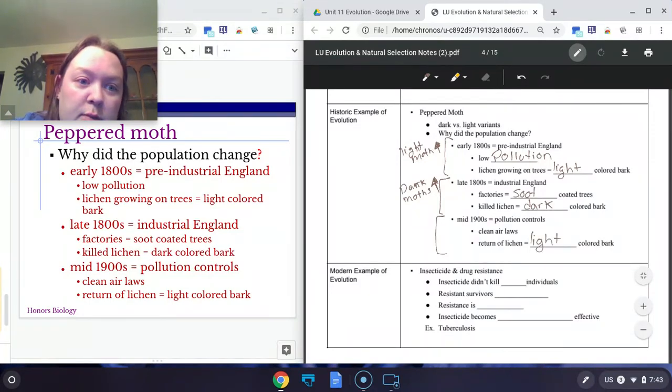What happens when the trees become light in color again? Well, now the light-colored moths are going to be making their comeback, because if you're a light-colored moth, you can survive on the light-colored trees, and you'll be passing on your traits. So over time, the population of moths changed to reflect which type of moth was most successful in their environment.